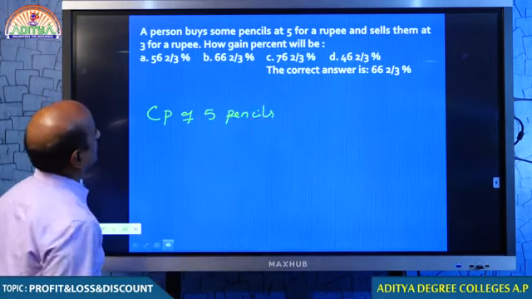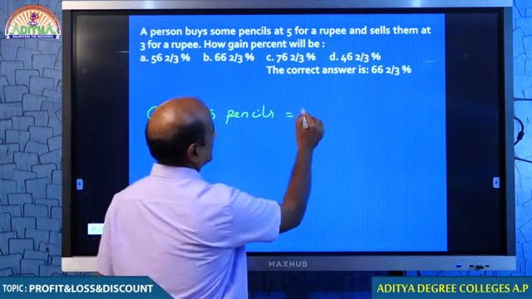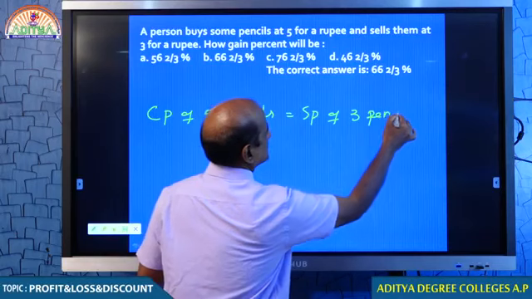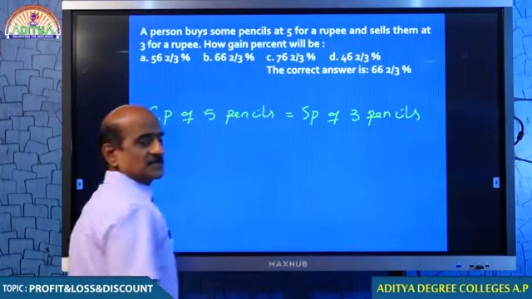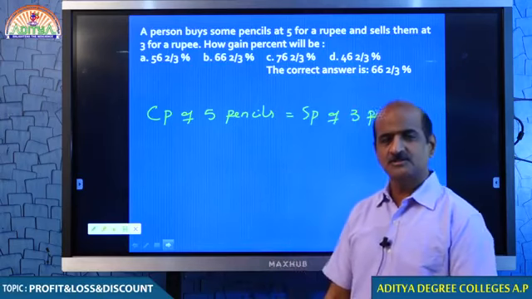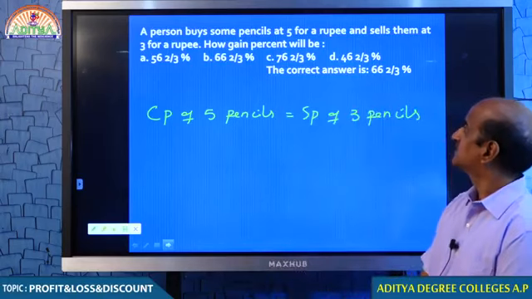Cost price of 5 pencils is equal to selling price of 3 pencils. Is the question something similar to this? Yes, the given question is nothing but this. Check it out. If you really have any doubt, check it out.